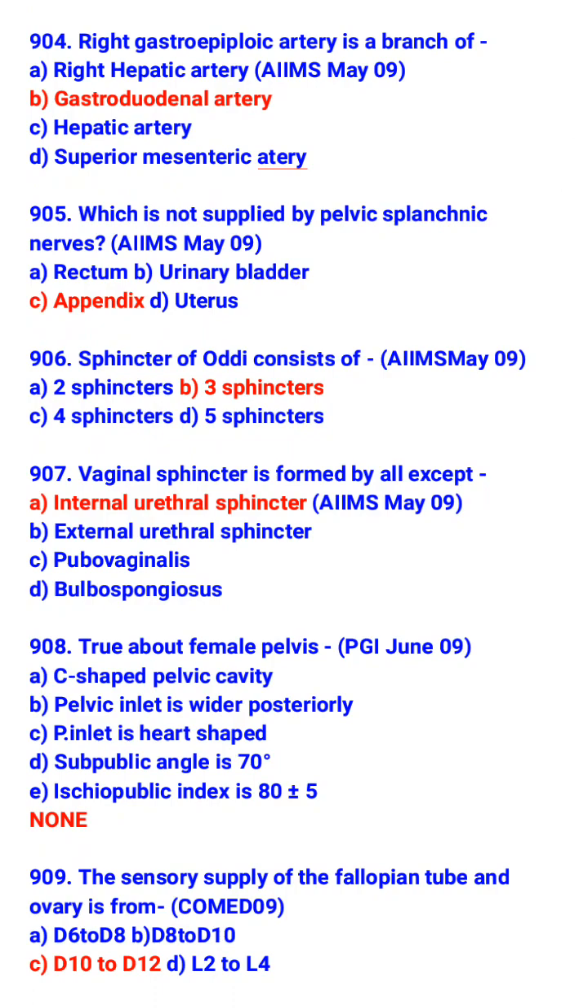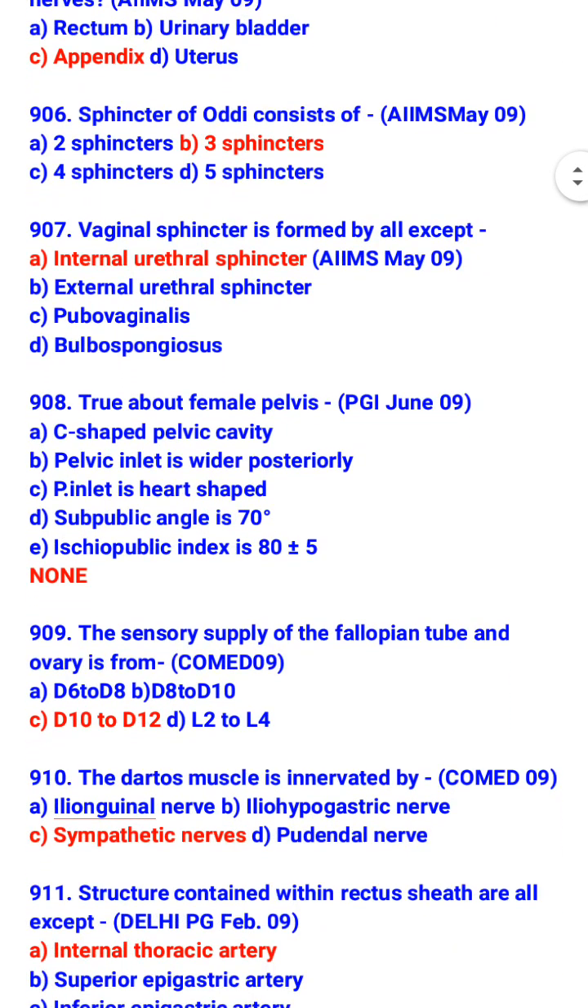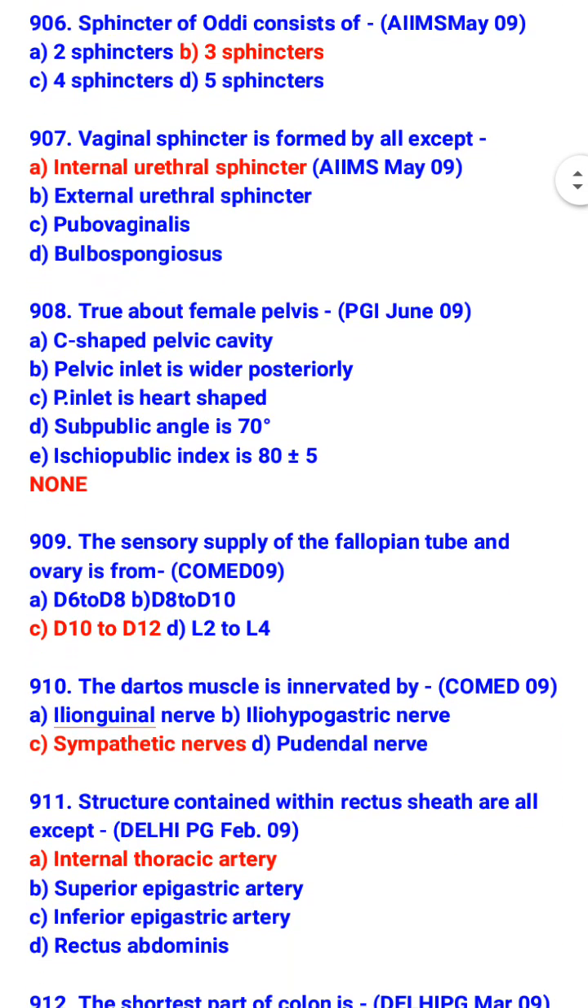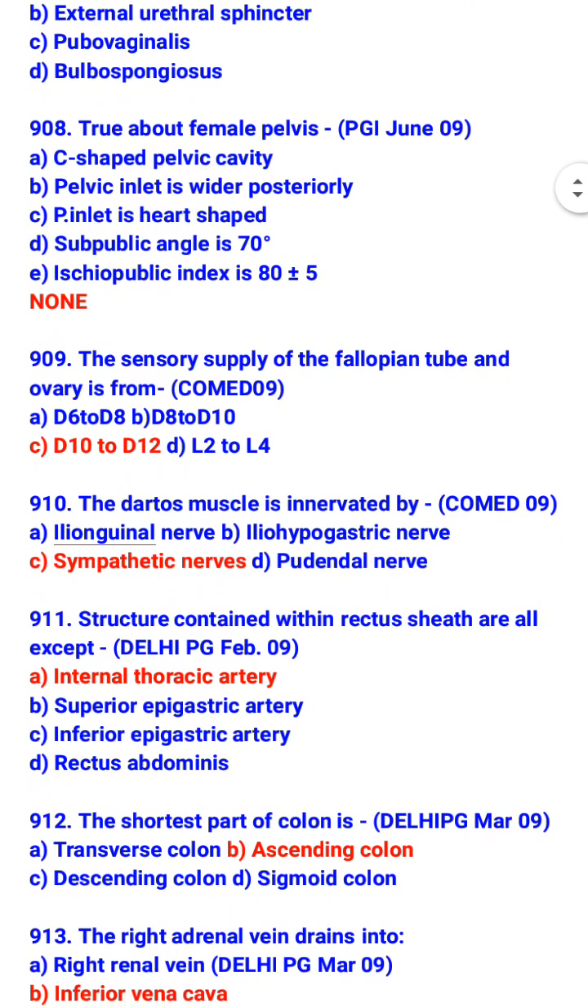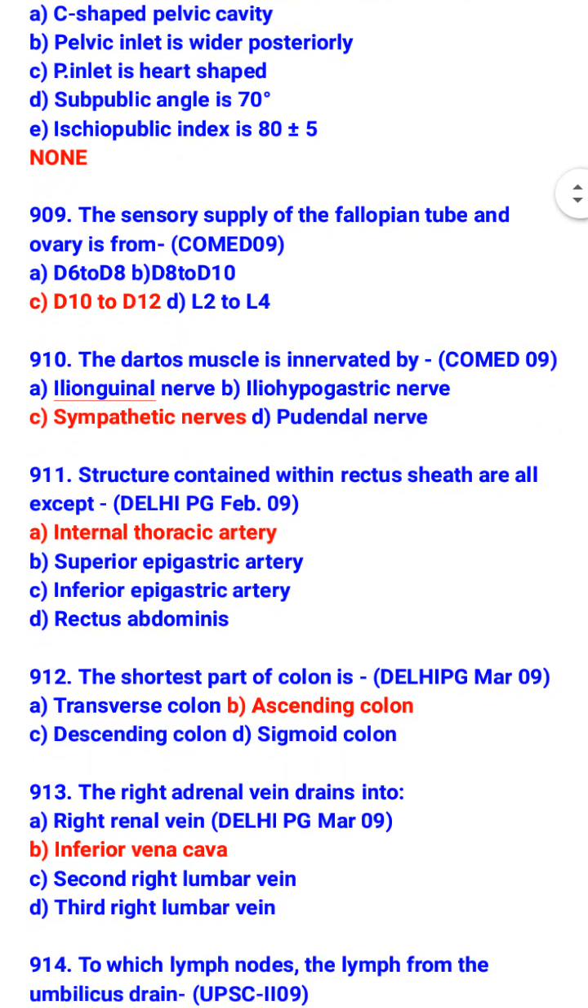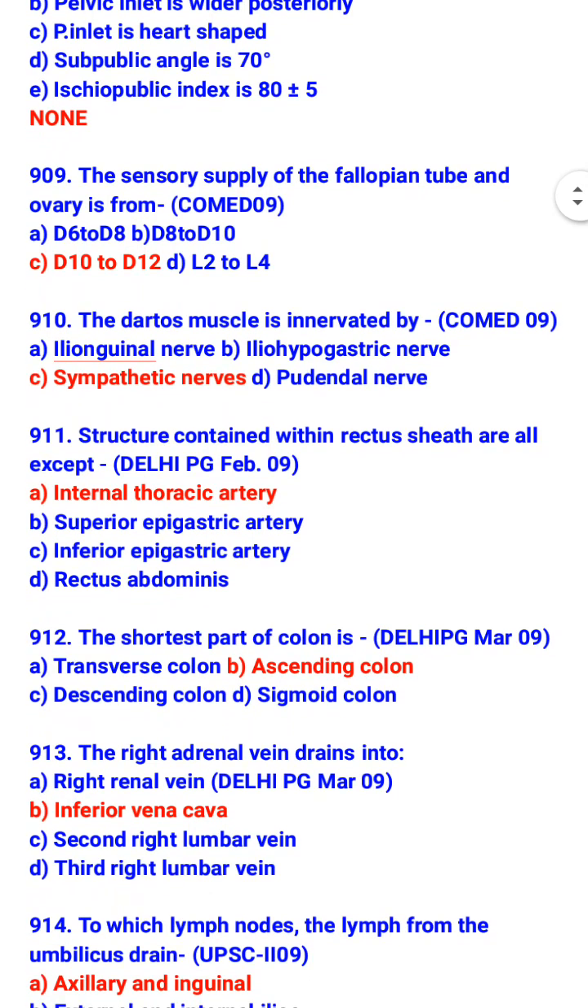True about female pelvis is none of these options. The sensory supply of the fallopian tube and ovary is from D10 to D12. The dartos muscle is innervated by sympathetic nerve. Structures contained within rectus sheath are all except internal thoracic artery. So what are the contents of rectus sheath? Superior epigastric artery, inferior epigastric artery and rectus abdominis.